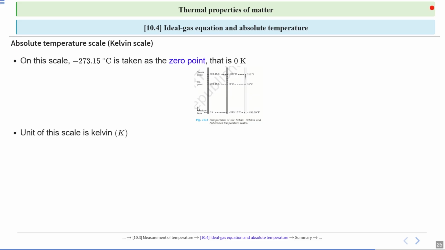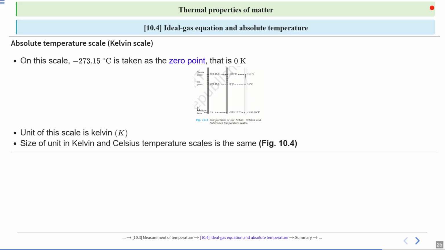The unit of the Kelvin scale is Kelvin, denoted by capital K. The size of the unit in Kelvin and Celsius temperature scales is the same. Look here: the lower fixed point is 273.15 Kelvin and the upper fixed point is 373.15 Kelvin. The difference is 100.